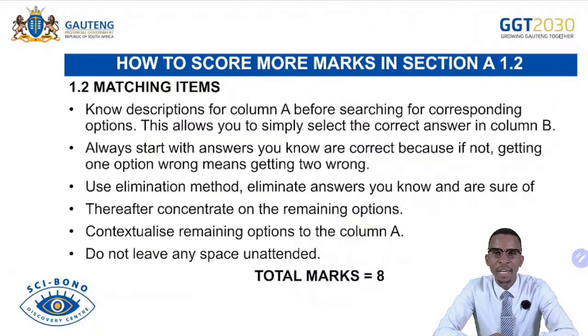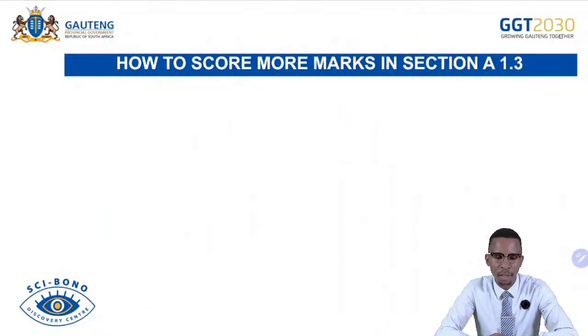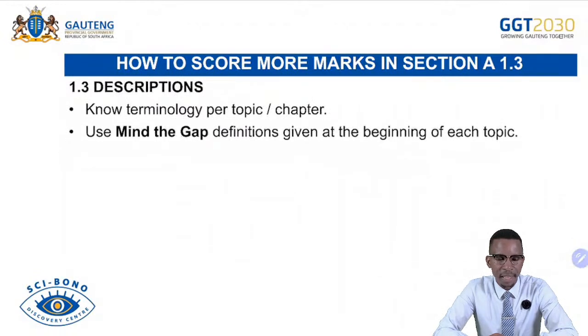Then this is worth 8 marks, and this is for free. You can get this 8/8 plus that 16/16, we have 24. So we are very close to escaping a certain level that you don't like to have in this subject. 1.3 descriptions. So you must know your terminology. It is very important that you know your concepts per chapter. And then you must use the Mind the Gap definitions given at the beginning of each topic, so that you will always get them correct if they are given in there in 1.3.